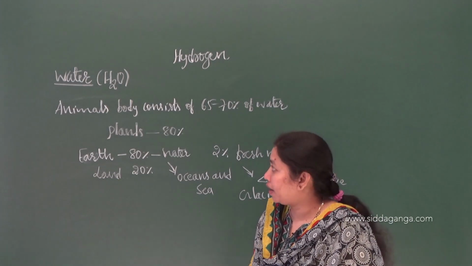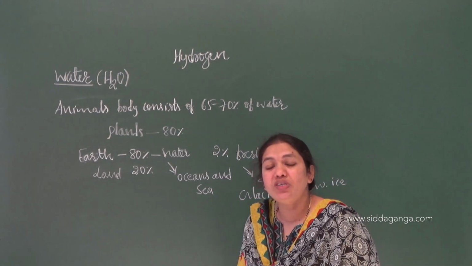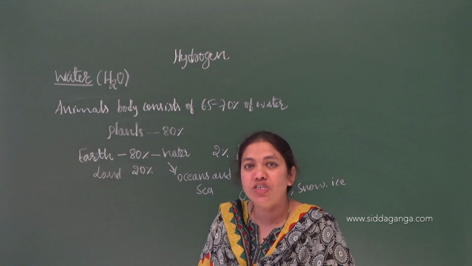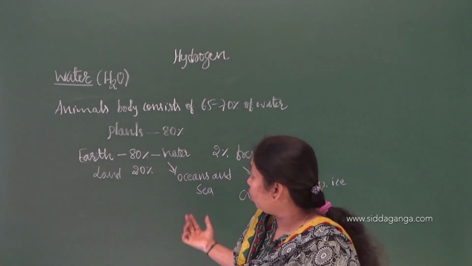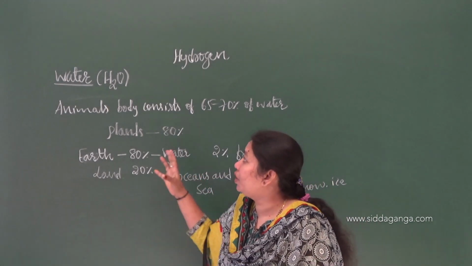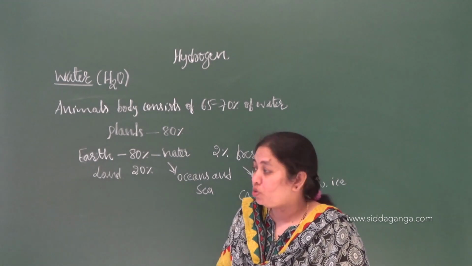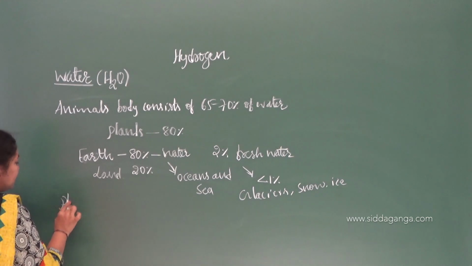Now, as I said, water is the most essential component. You know that air, water and food are the essential components required for the survival of life, right? So one of the important components is water. Let us discuss water in detail. Water has some physical properties.